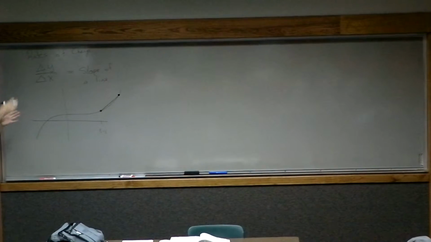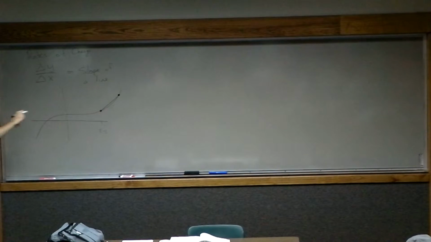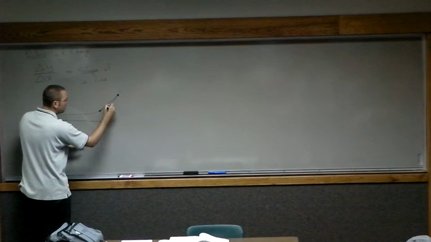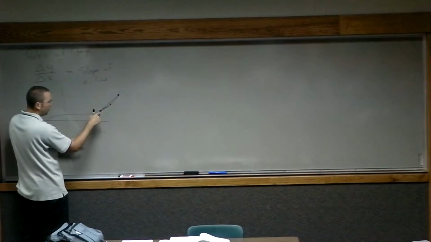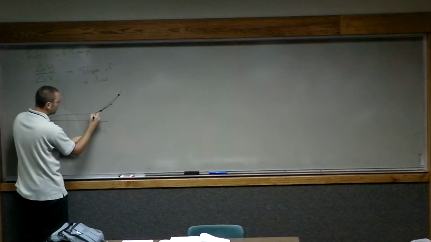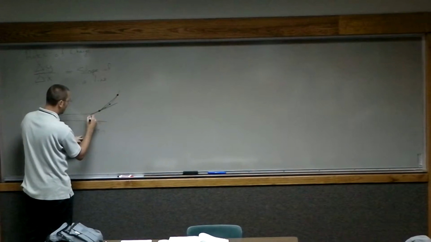We saw last time when we drew that little table that as we shrink that point closer and closer to the value we're looking at, essentially at some point we get what's called the tangent line.